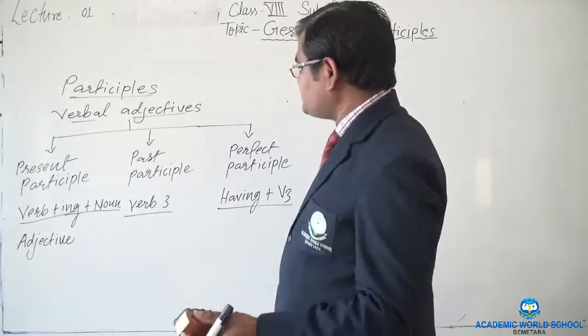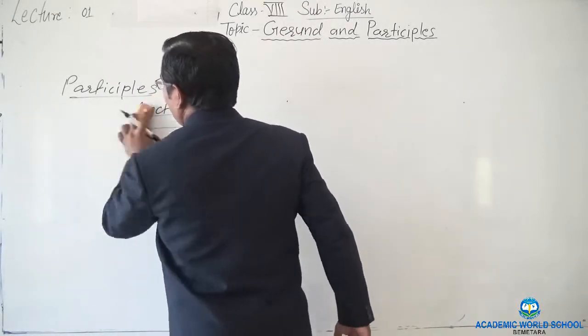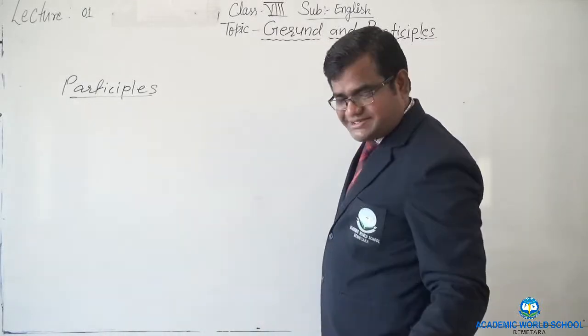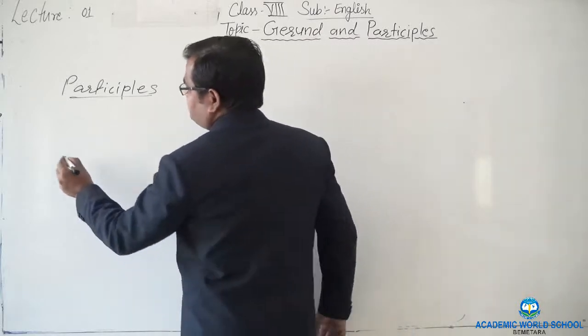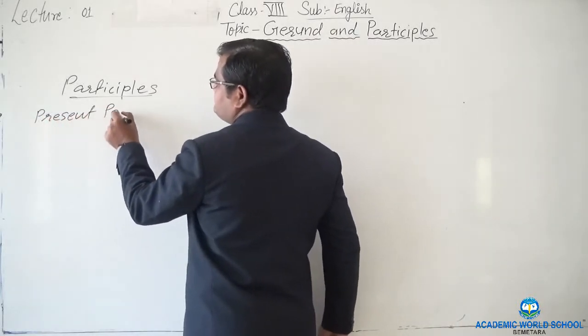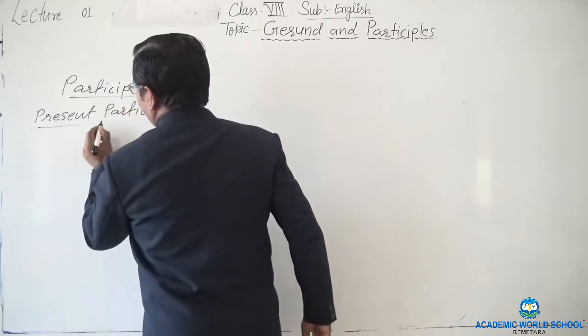So let's see through examples. First of all, we will begin with present participle, right? Comparatively, I will tell you both the things, gerund also and present participle also. So first we are going to study present participle with example.